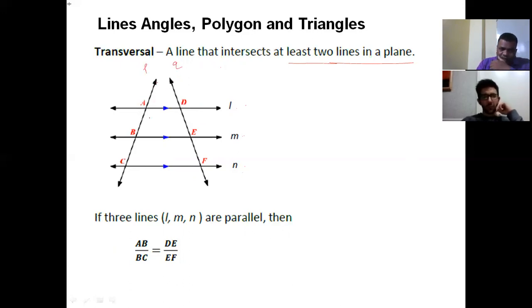So line P intersects all these three lines. Line Q also intersects all these three lines. So the lines which intersect at least two lines are called transversal lines.